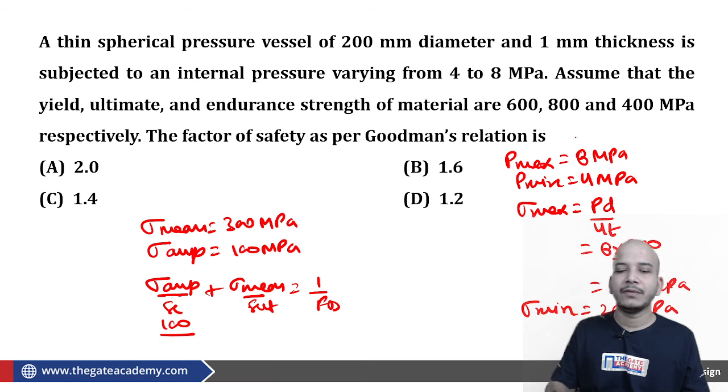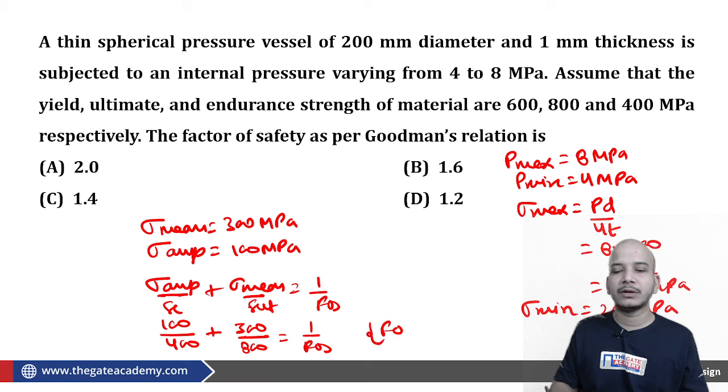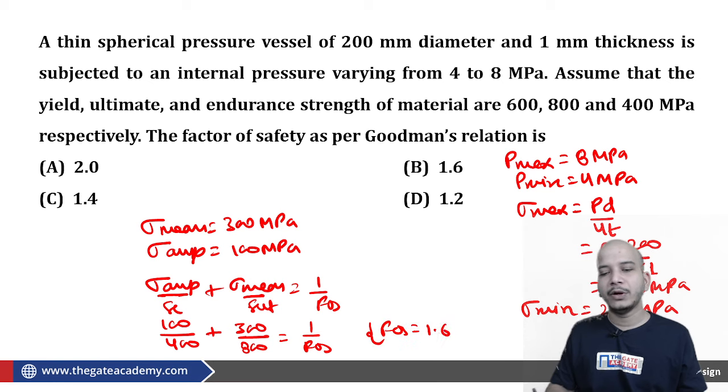SE is how much? 400, plus sigma mean is how much? Sigma mean is 300 upon SUT. SUT is how much? 800. From here you can calculate the factor of safety. The factor of safety will come out to be 1.6 from here. Fine.